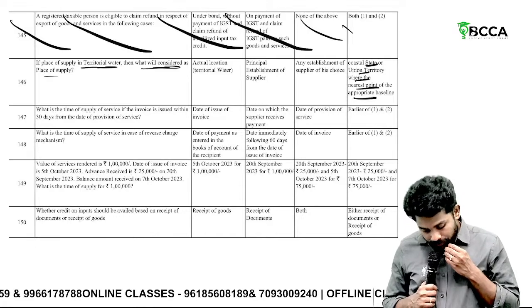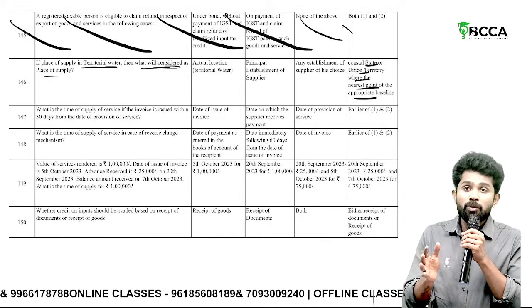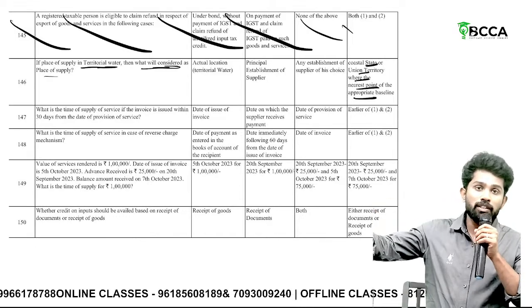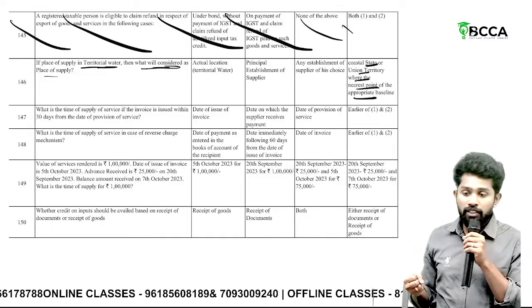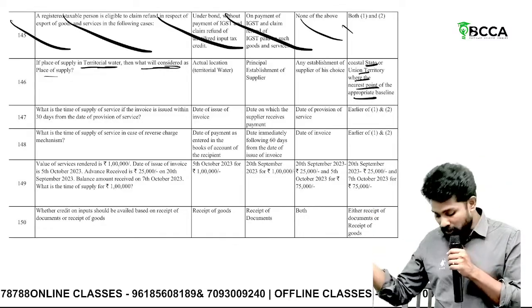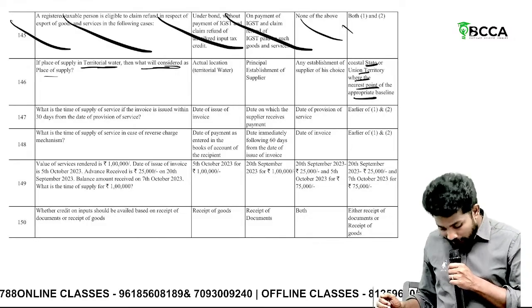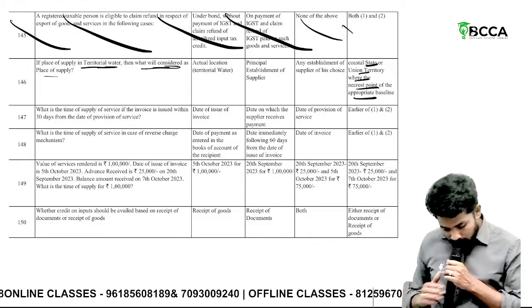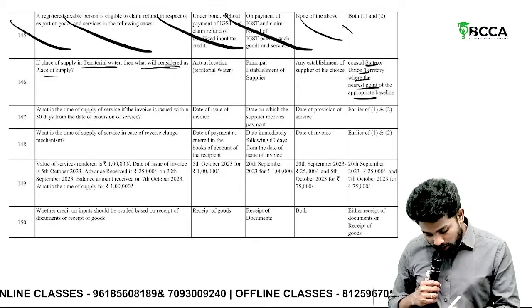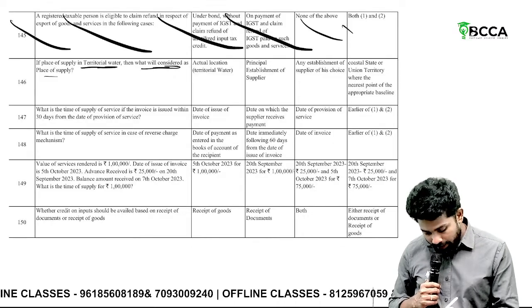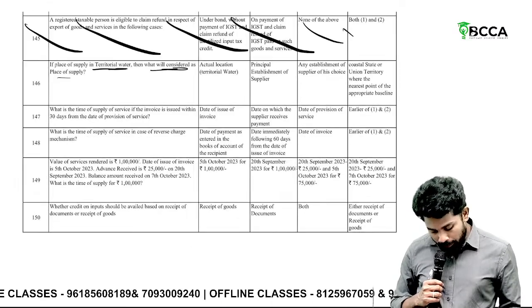See, understand? Territorial waters. From the territorial waters, the service is provided. So what should be the destination? Because it is seen as nearest. The nearest coastal state or union territory will be taken as the appropriate place of supply.